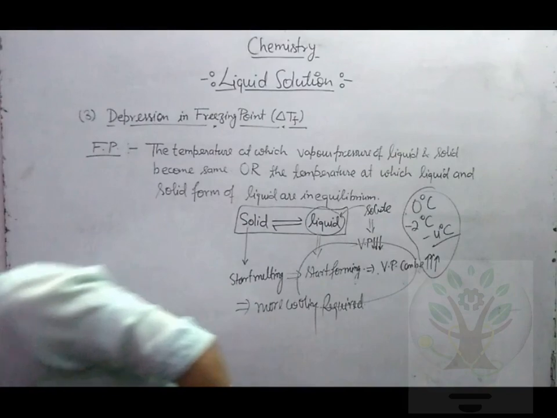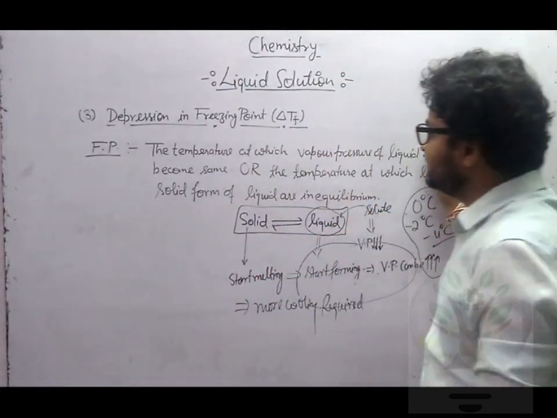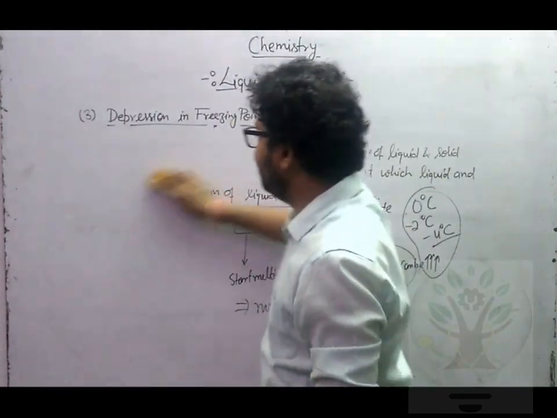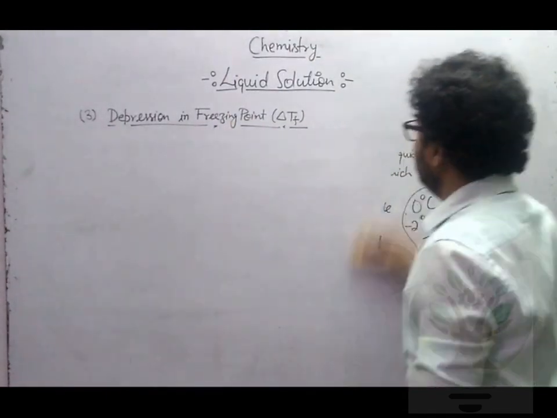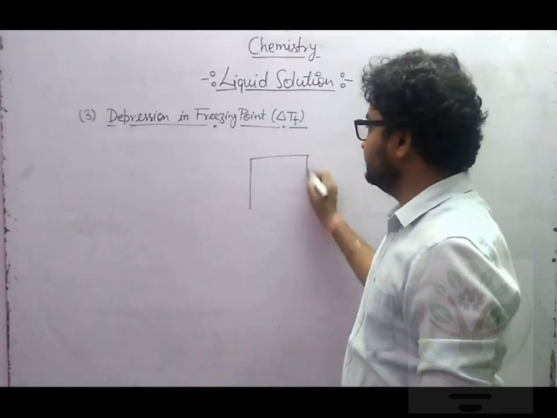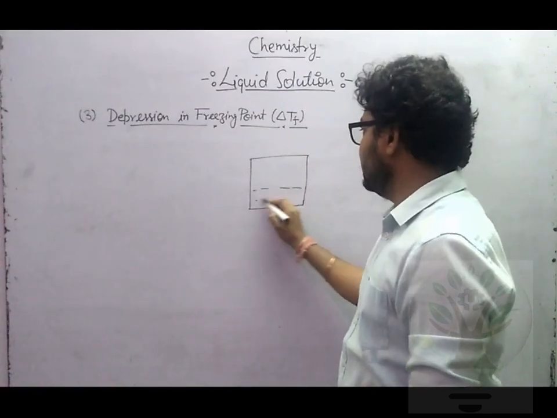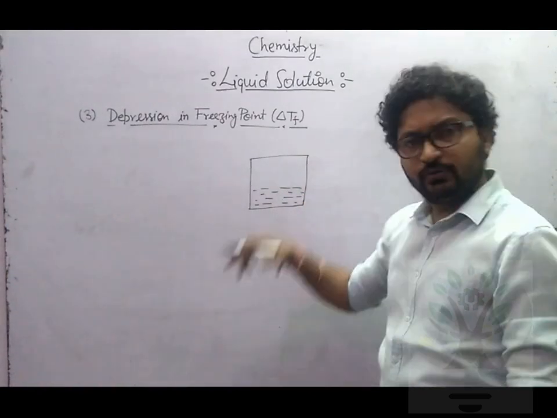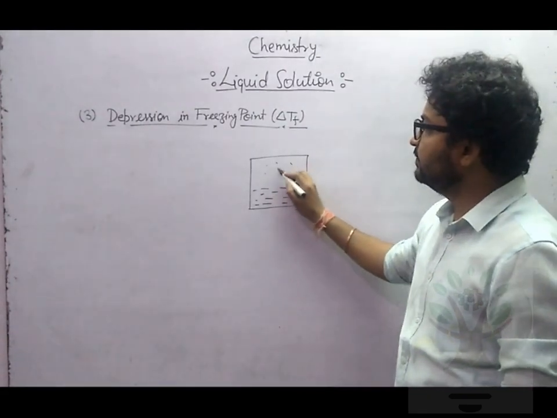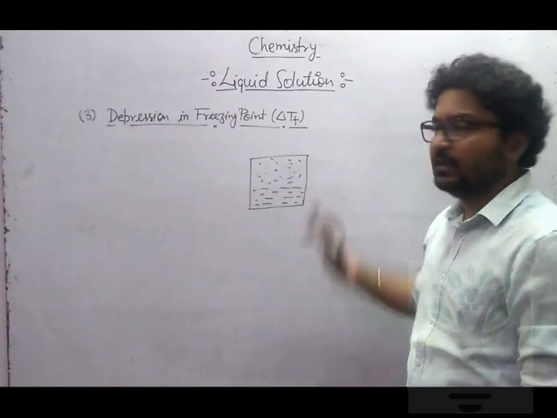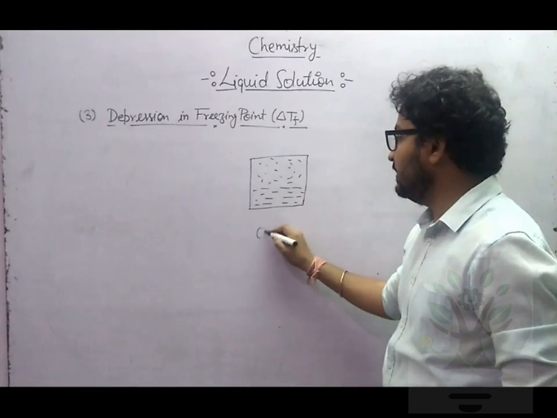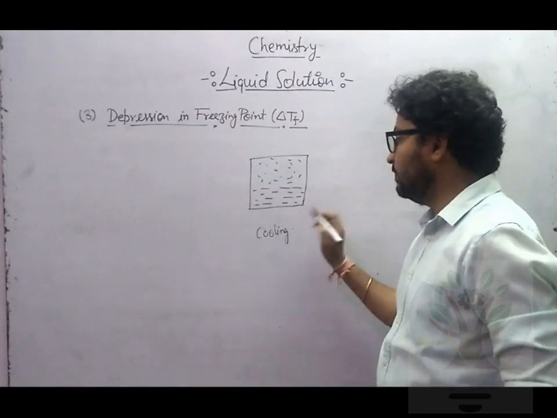Let's understand in another way. This is exactly Le Chatelier's principle, but you can understand this depression in freezing point phenomenon by another method. Suppose you have this container, and it is filled with liquid. You took a container, you added some amount of liquid here, so it will start vaporizing. You will get to see vapors everywhere. Now if you want to freeze it, you will have to apply cooling.